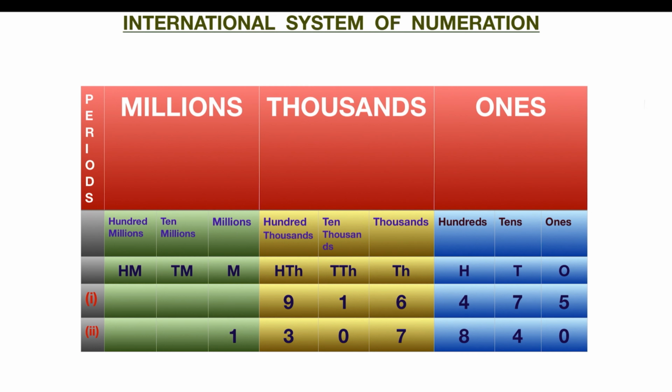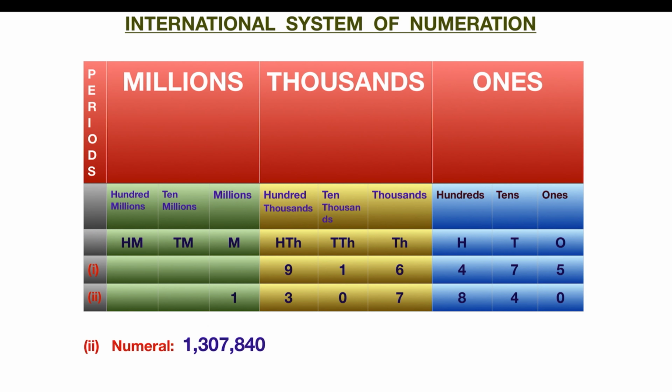Let us take another example. Let us see how to write it. So in numeral we have to write it in this way, and here also you can see from the right hand side we have to put one comma before three digits. Again before three digits we have to put another comma, and then the remaining digits we have to write. So here also we can see we are separating those periods by using the commas.